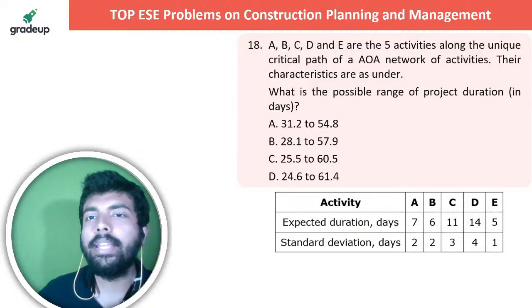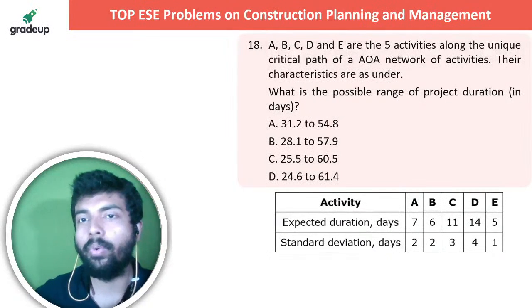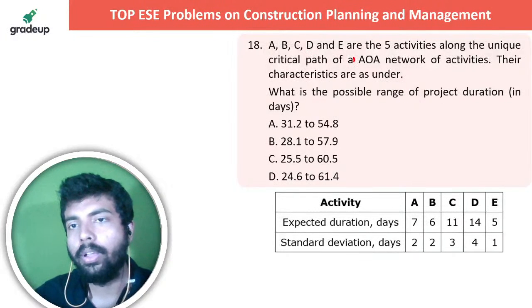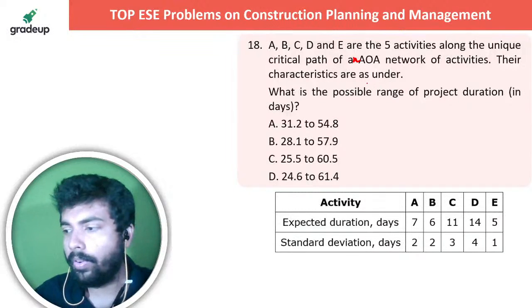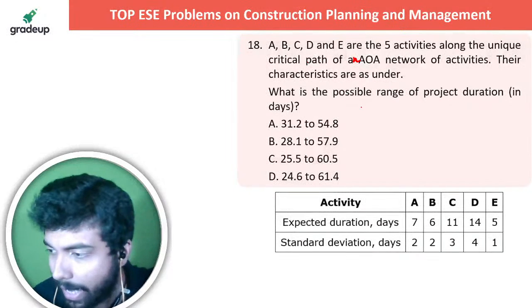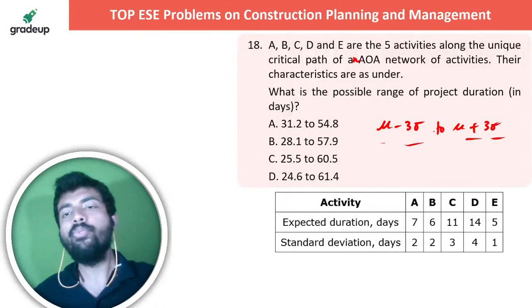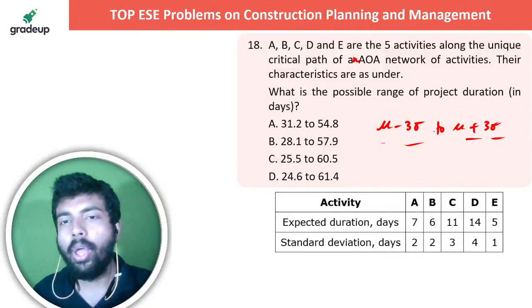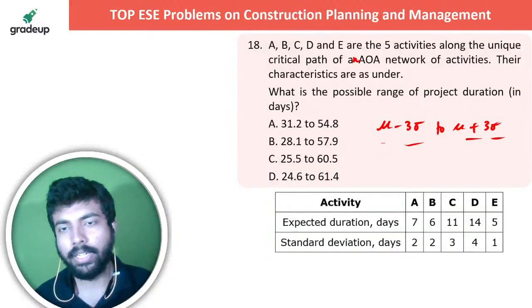A, B, C, D and E are the 5 activities along the unique critical path of the AOA network of activities. Their characteristics are as under. What is the possible range of project duration? तो आप लोगों को पता है that project duration has a range of mu minus 3 sigma to mu plus 3 sigma. Where actually this particular thing is going to lie? Let me know in the live chat section.